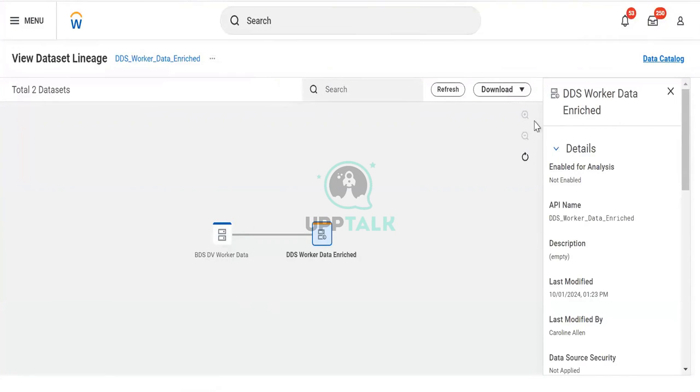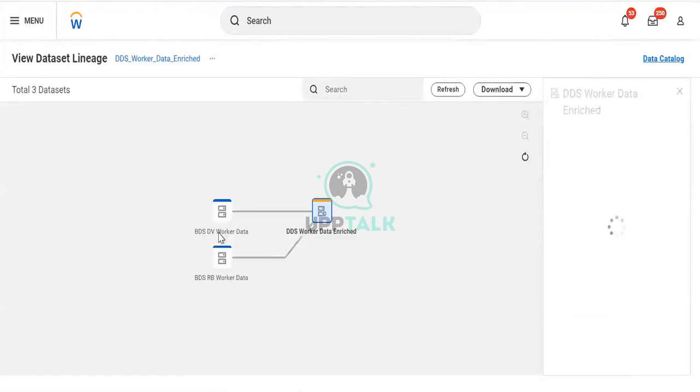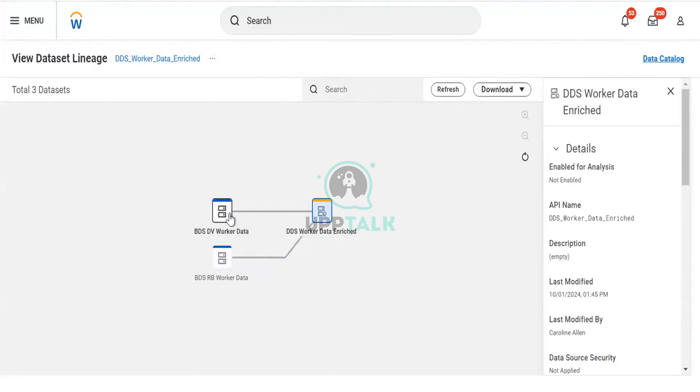You will find some change in the lineage. Here you can see some difference: this line is straight and this is going in from the side. What is the meaning of it? This is the primary pipeline flowing, and this is just being added externally.